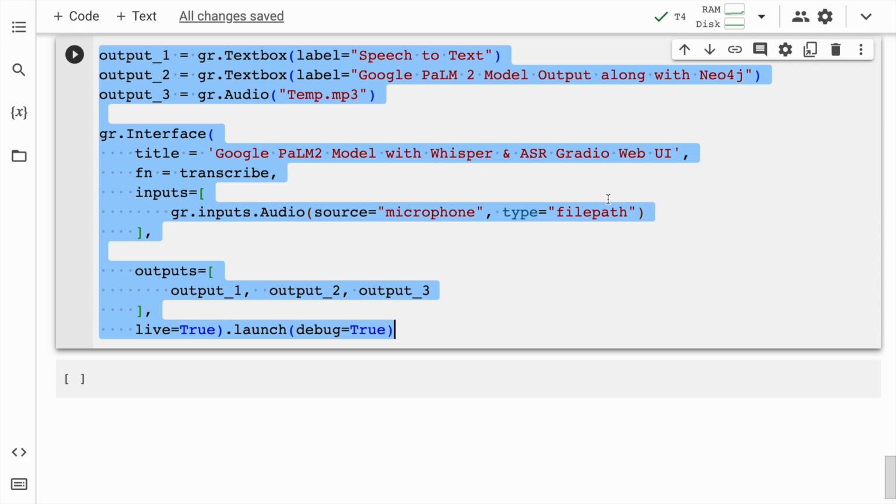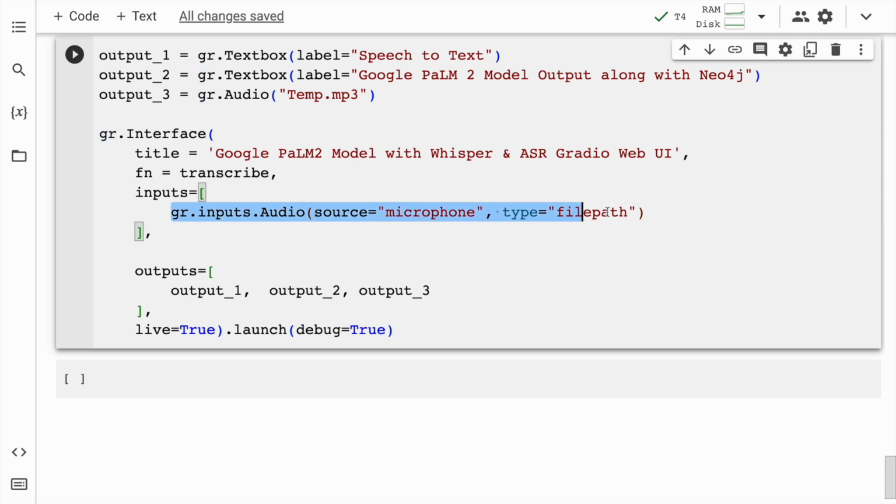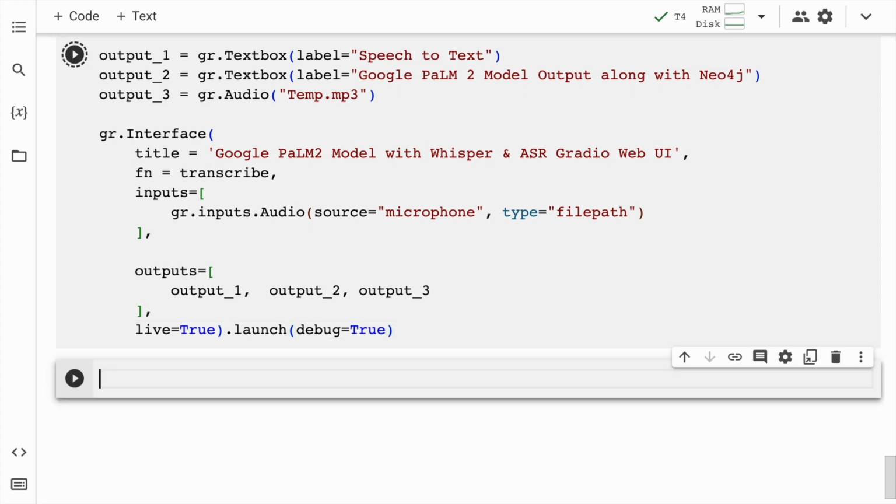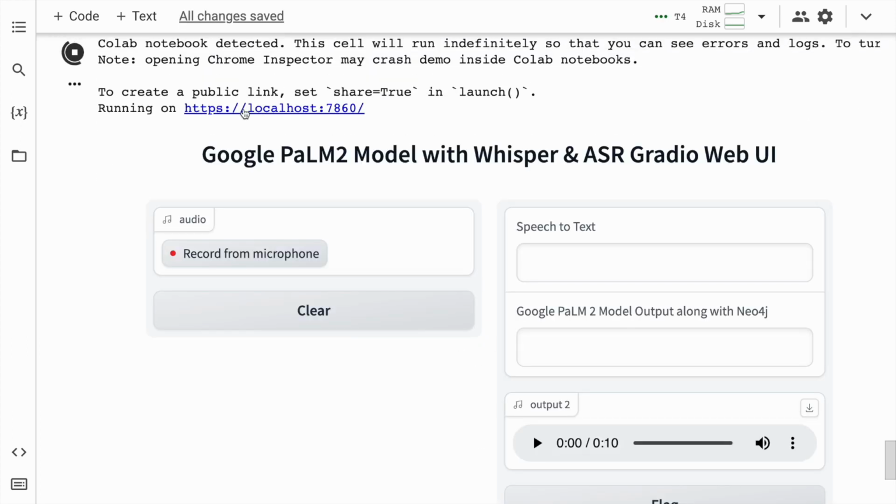The second output is the final query that is generated firstly by the Google PaLM 2 model, which is then passed to a Neo4j driver, and you execute the query on Neo4j, get the results, and the final output that is generated is saved into a variable output2. Finally, the output generated in the previous step is converted into audio, which is where output 3 comes in. The input is basically a microphone input, which is what I've defined here. And finally, everything is up and running. So I'll quickly run this cell to launch the interface. I'll quickly run this so that I have a bigger interface to play around with.